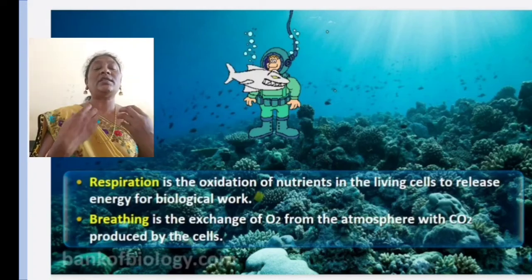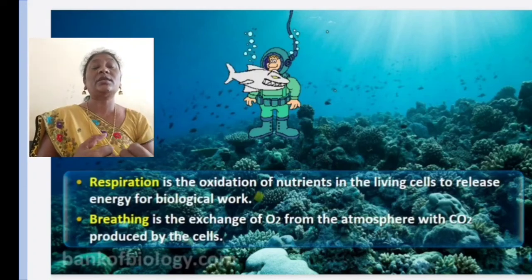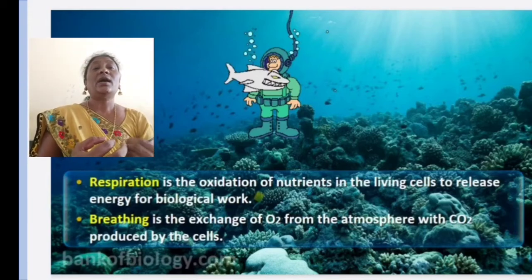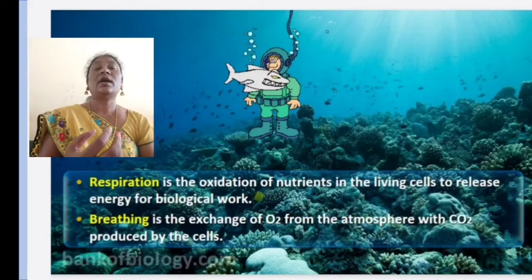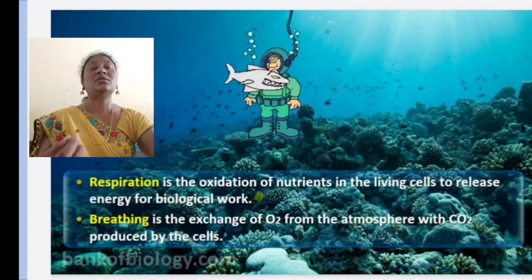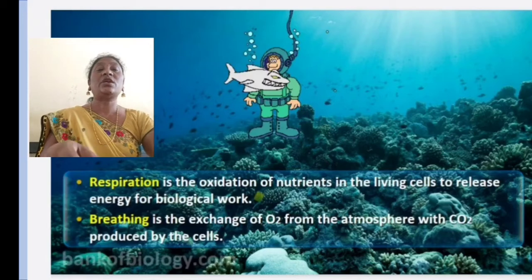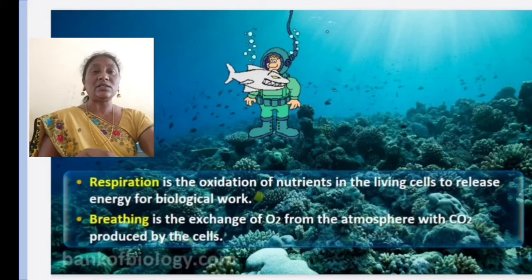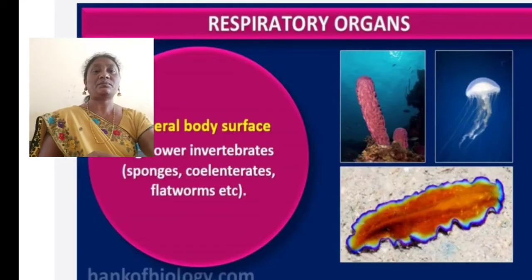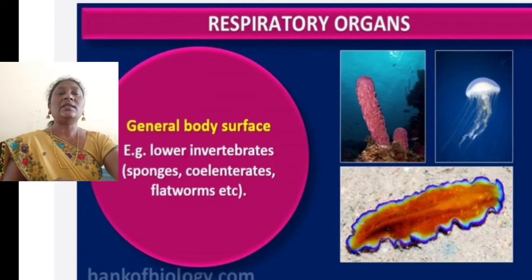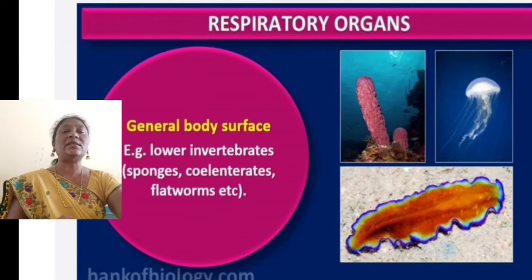So the blood is filled with carbon dioxide, which we call deoxygenated blood. From this blood the carbon dioxide comes out and oxygen enters. That is nothing but what we call the oxygenation process. When the blood regains oxygen, we find the release of energy. Now let us see the respiratory organs in different animals.